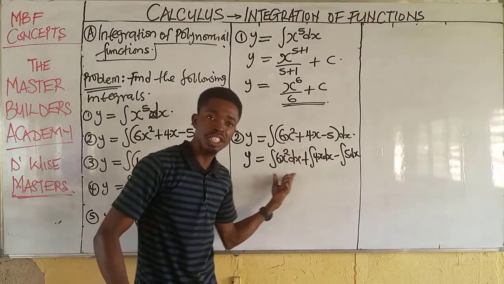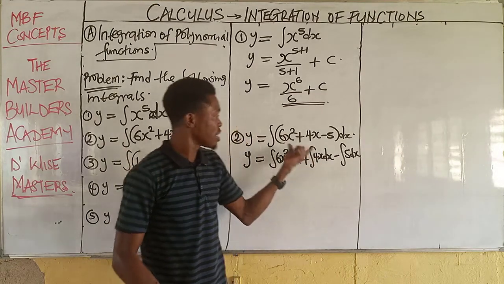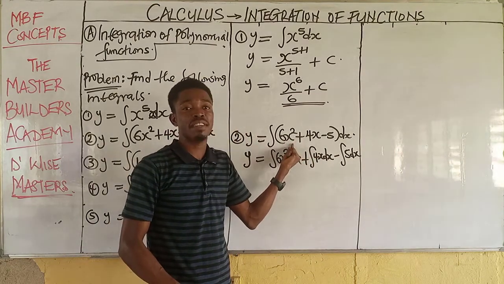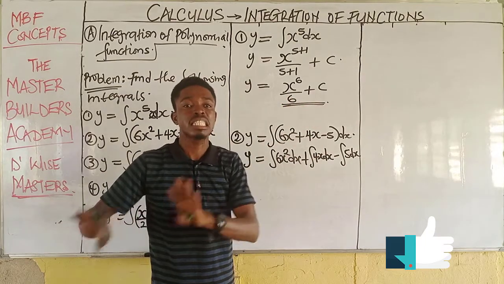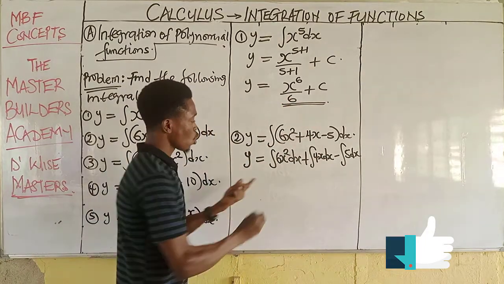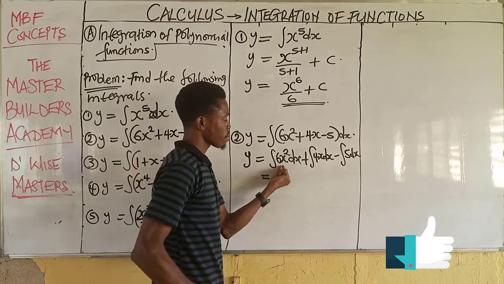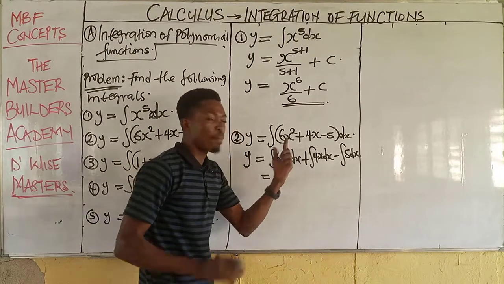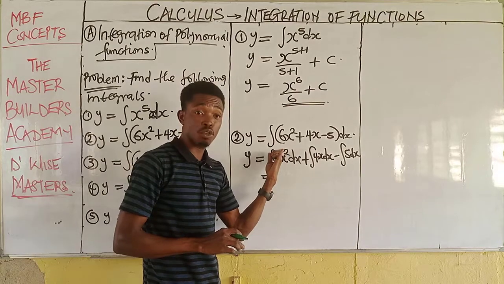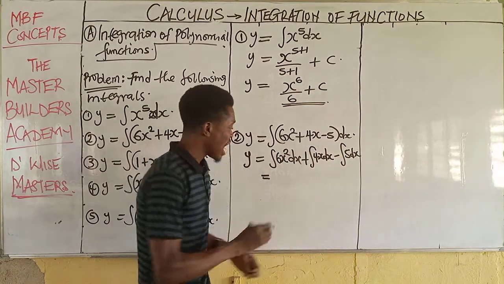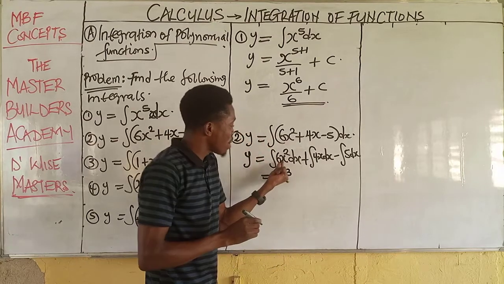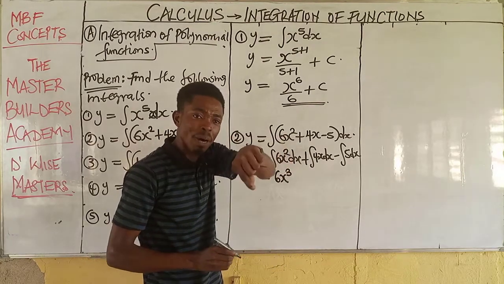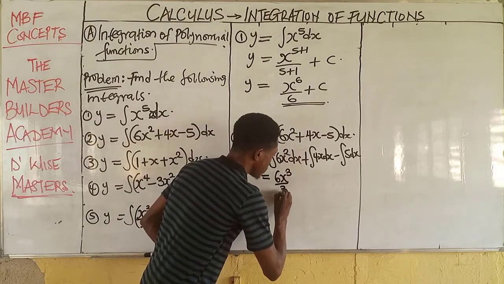I don't say you must do it this way, you must not do it this way, but this is an extension of what we have here. So it means that we are integrating these functions individually. Now, to integrate this first function, we have to increase the power by 1. Originally, I have 2 here, so when I add 1 to 2, I will have 3. This will give us 6x raised to the power 3. Now we will divide the outcome by the new power, all over 3.